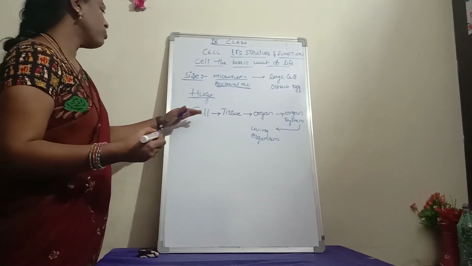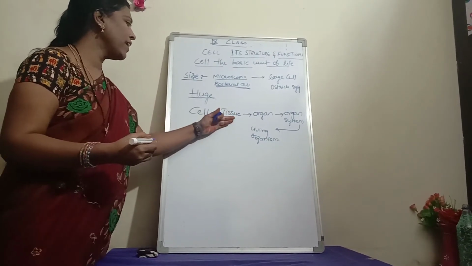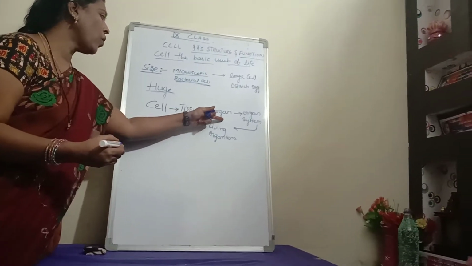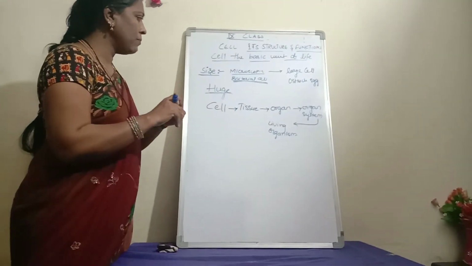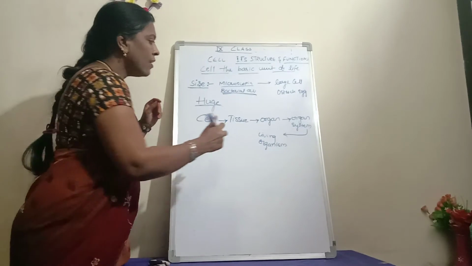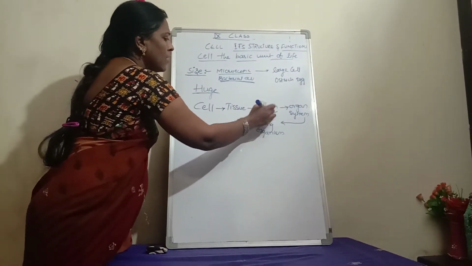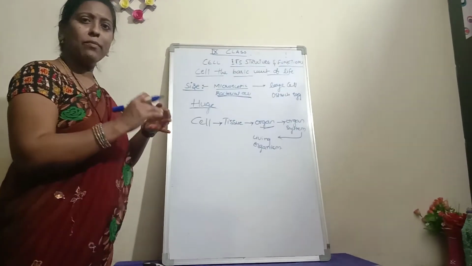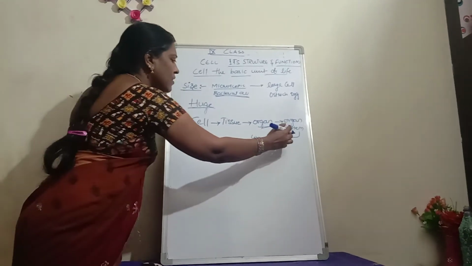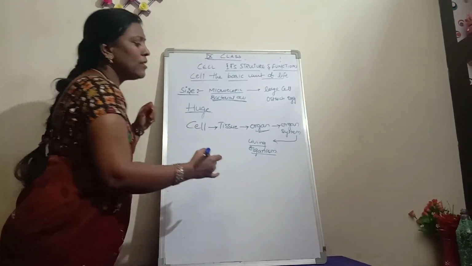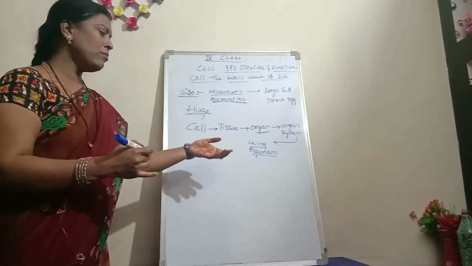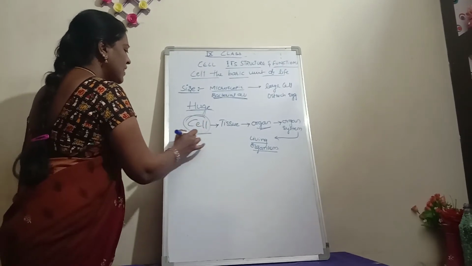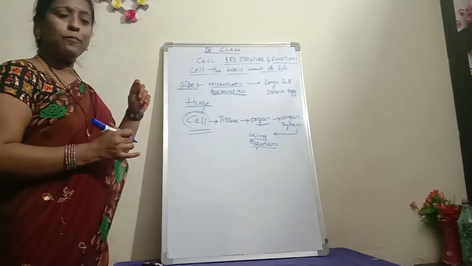All the cells, millions of cells together, form a tissue. Tissues together form the organ. Give one example for the organ: eyes, heart, lungs. These organs together form the organ system: digestive system, respiratory system, excretory system, etc. All these systems together form the living organisms, for example, human beings, plants, animals, etc. So with this we come to the conclusion that the cell is the basic unit of life.